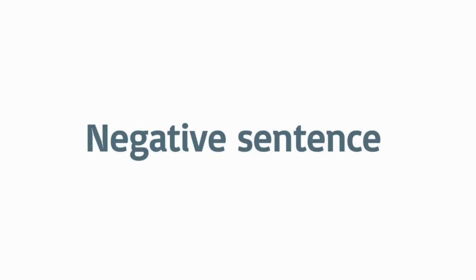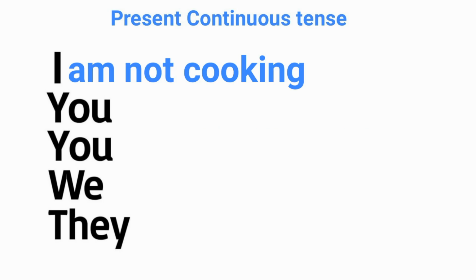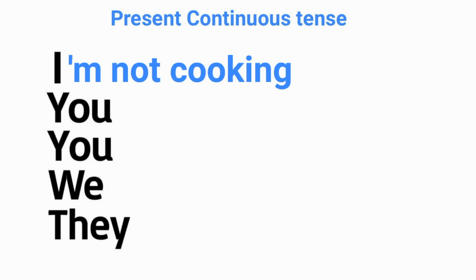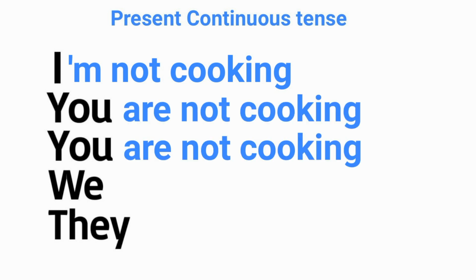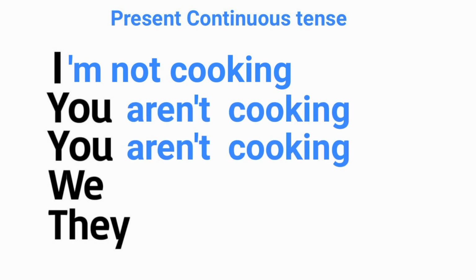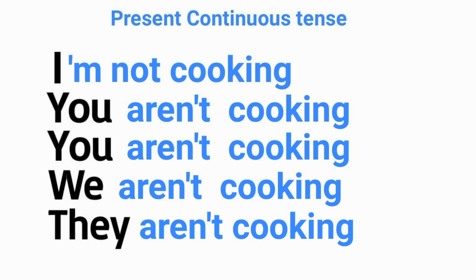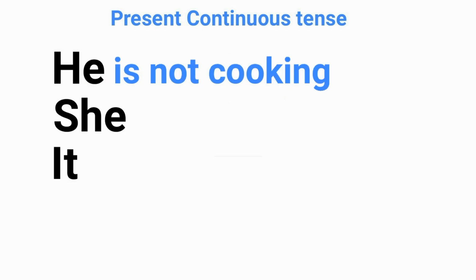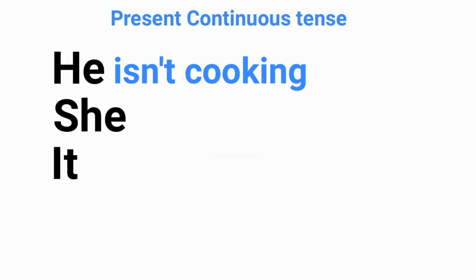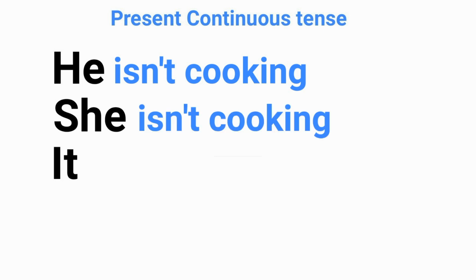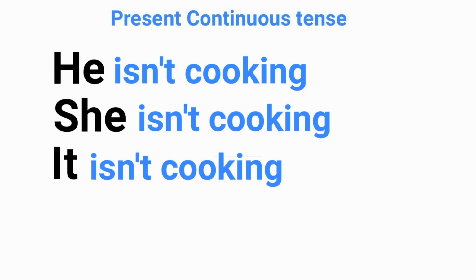Negative sentence. I am not cooking. I'm not cooking. You are not cooking. You aren't cooking. We aren't cooking. They aren't cooking. He is not cooking. He isn't cooking. She isn't cooking. It isn't cooking.